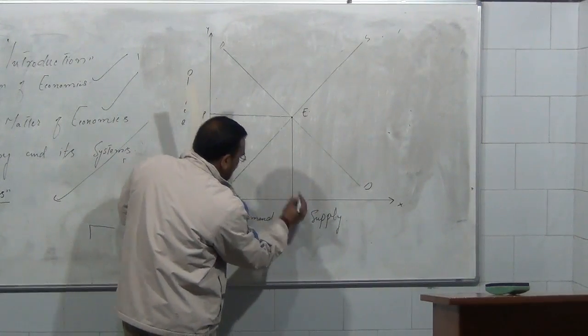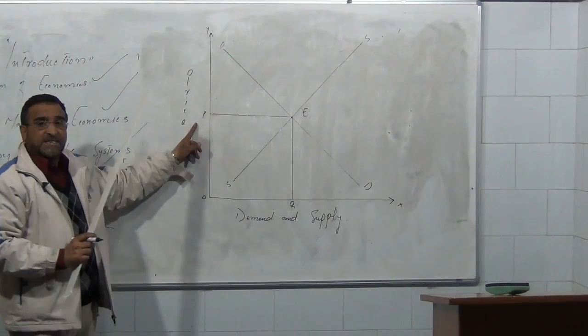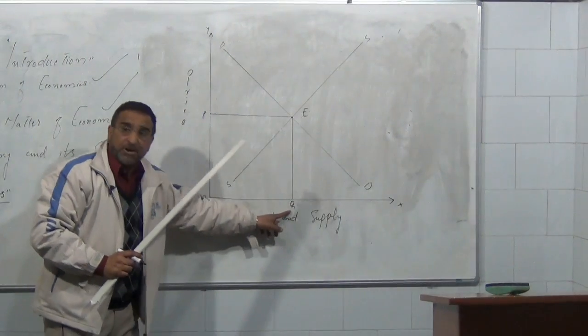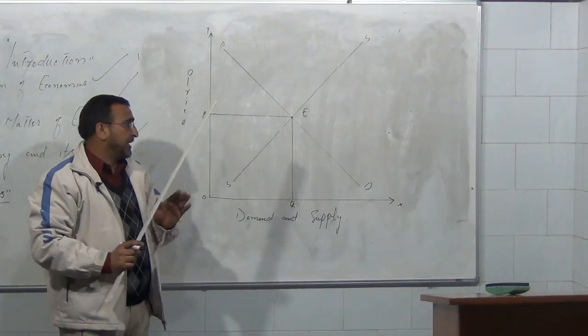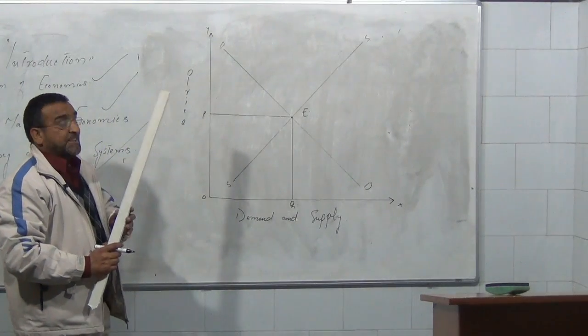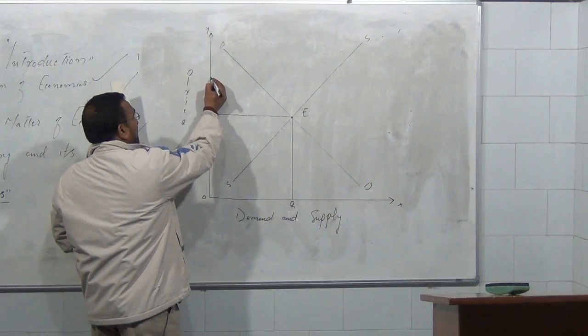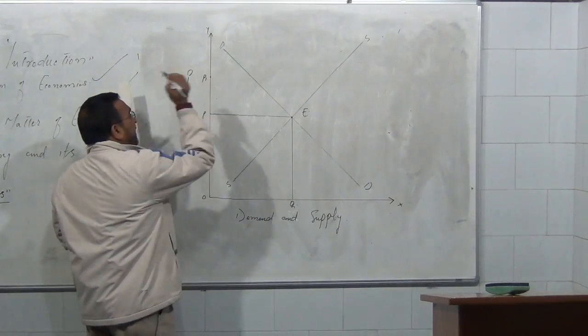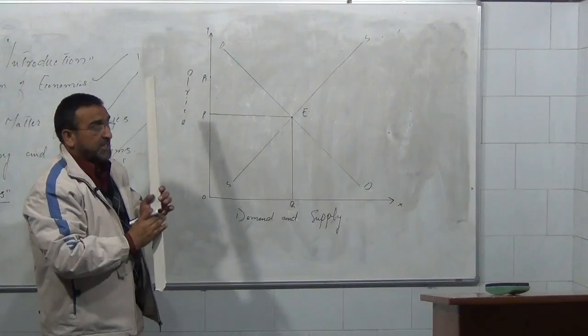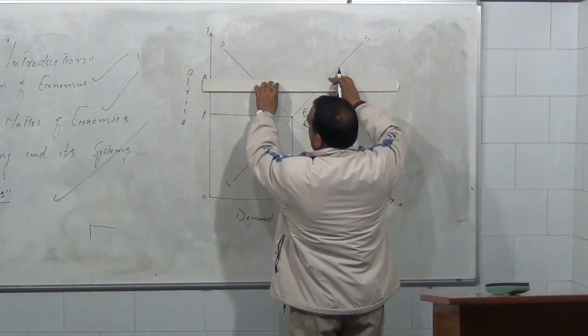Now the question is, why is this the price in the economy? Why is this the quantity demanded and supplied in the economy? Let's consider P1 as our price.